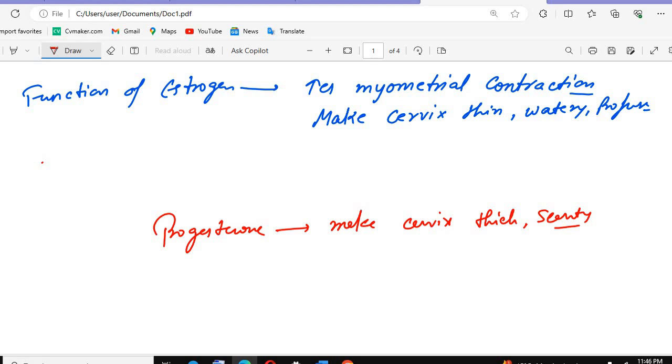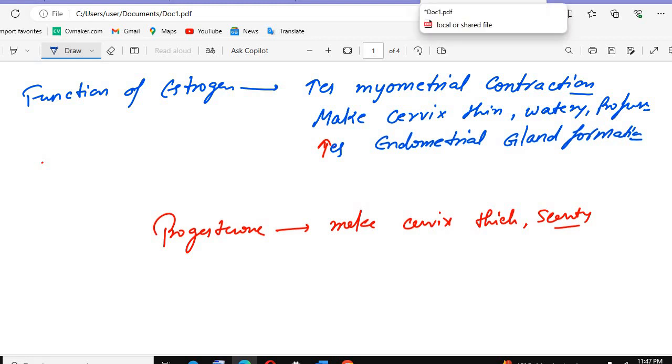Then if we talk about the endometrial glands, estrogens increase the endometrial gland formation. That is the function of estrogens. Progesterone and estrogens both increase the uterine size.